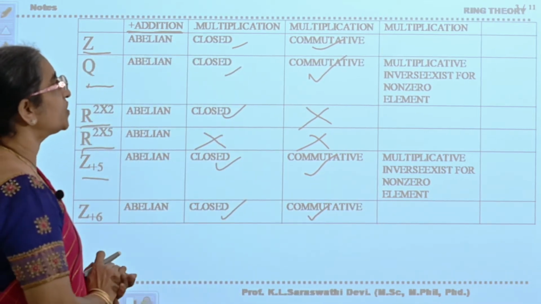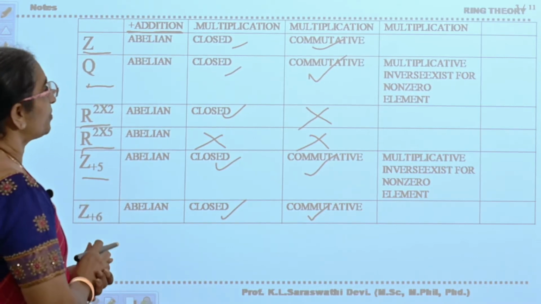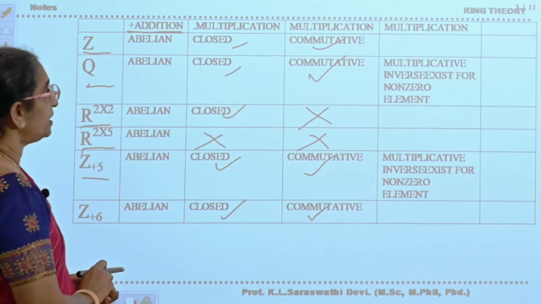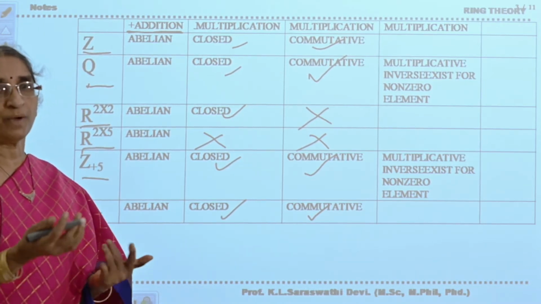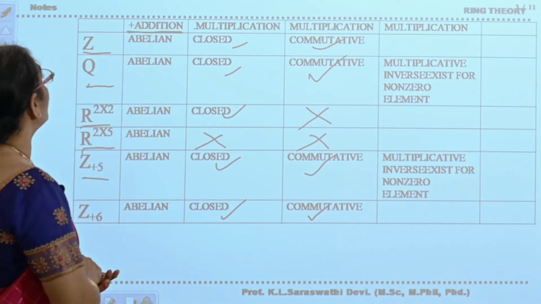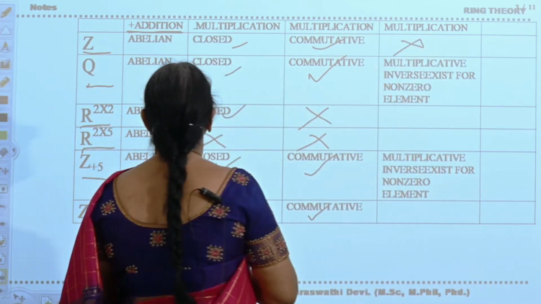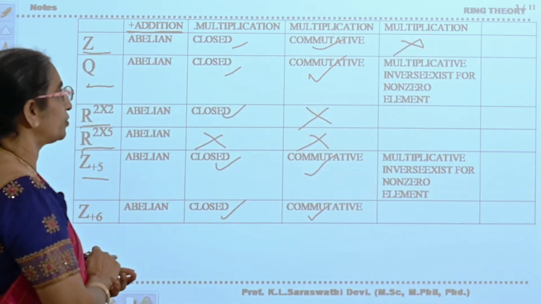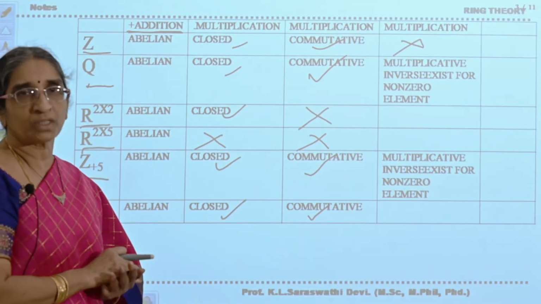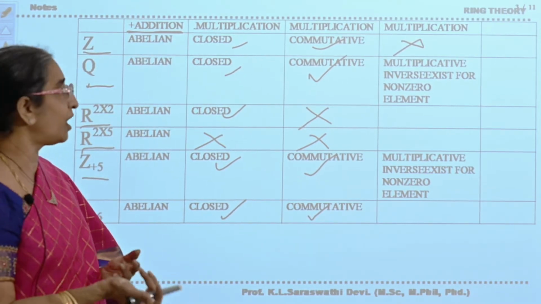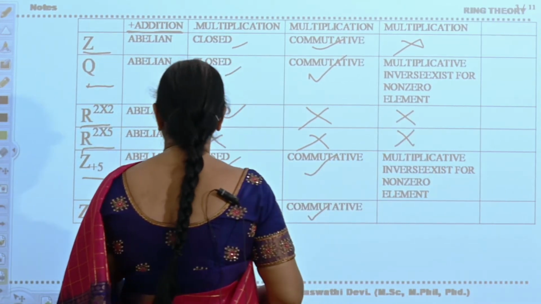Now see the existence of the multiplicative inverse. In Z, 0 does not have an inverse, since 1 by 0 is not defined, so the multiplicative inverse does not exist here. Coming to rational numbers, the multiplicative inverse exists for every non-zero element. Matrices do not always possess an inverse. Sometimes they may have one, other times they may not. So matrix multiplication does not have it in general.